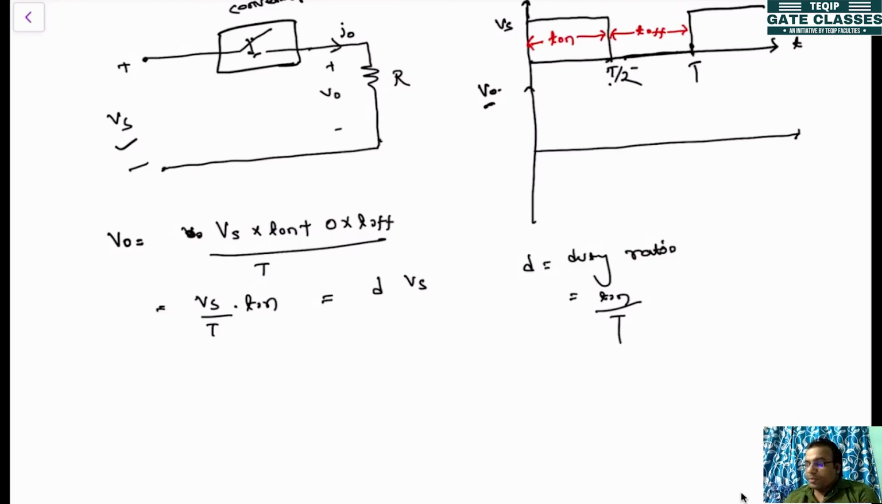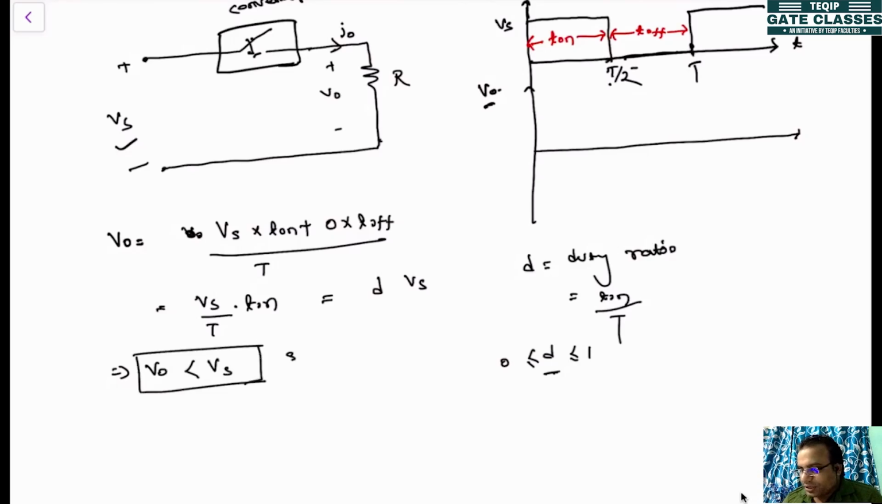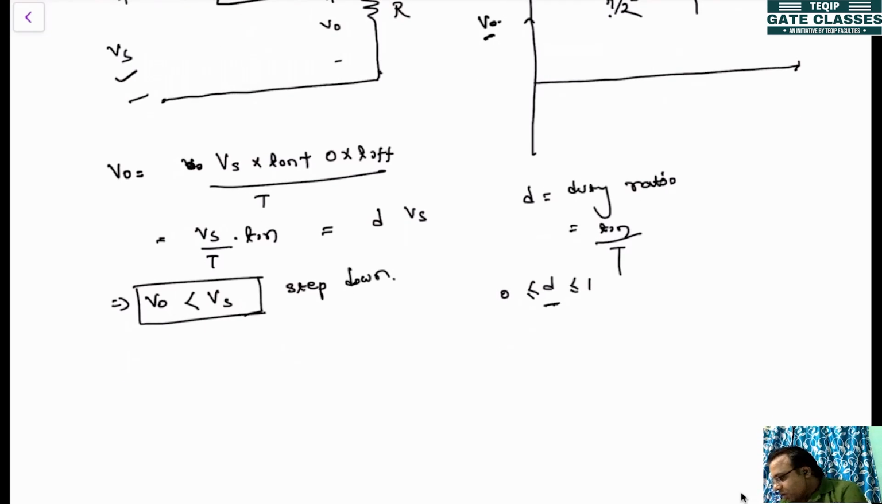What will be the maximum possible value of duty ratio? The maximum possible value will be 1, so T on will be equal to capital T. So duty ratio varies from 0 to 1. When D varies from 0 to 1, V0 will always be less than Vs. So that means it is a step down converter. The output voltage is always less than the input voltage.